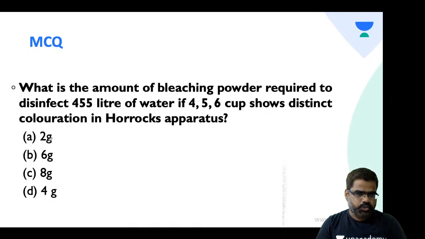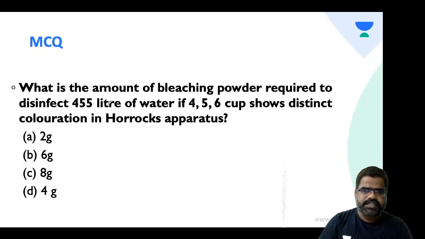Anyone who has answered, is it 2 gram, 6 gram, or 8 grams? It is 4 gram. Now, if you see, you have coloration in the 4th cup, in the 5th cup, and in the 6th cup also, students. In the question, it has not been mentioned which cup shows blue color first. Siddharth goes with 8. Suppose I take the 4th cup, it becomes 8 gram. Why it is 8, I'll tell you. Suppose I take 5, it becomes 10. Suppose I take 6, it becomes 12.